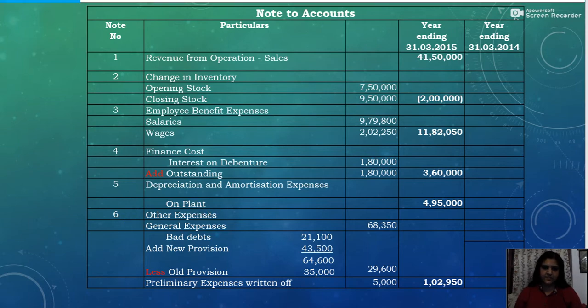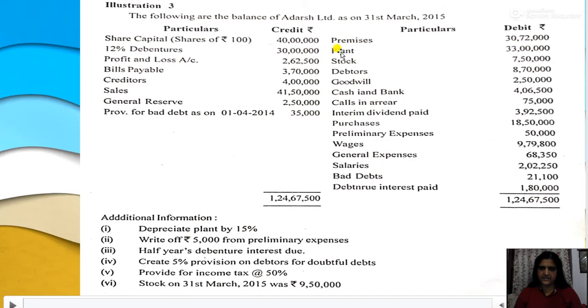So other expenses include, now in the question the various expenses are, wages we have taken under employee benefit expense, salaries also we have taken. Now the remaining expenses include general expenses 68,350. Then bad debts 21,100. But there are certain adjustments relating to bad debts. Here the existing provision is given, the new provision is also given. Okay, so first we will write general expenses 68,350, then bad debts 21,100.